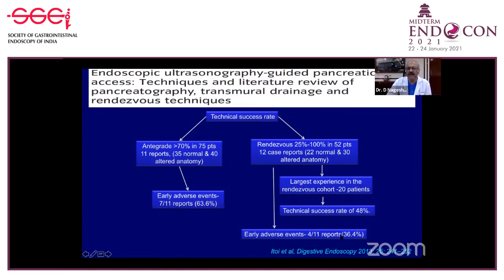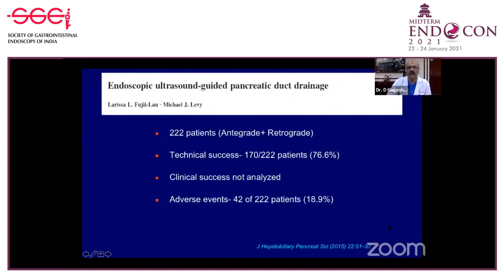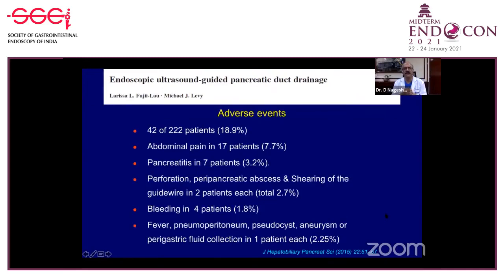Their adverse events were a little higher, but they reported even the smaller adverse events like abdominal pain and so on, and that's why it's much higher in this group. So I think in general, the technical success rates are reaching 80% in most of the cases, with adverse events which are reaching about 20%.